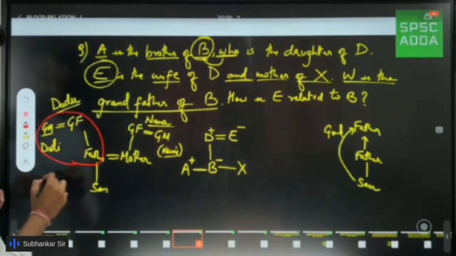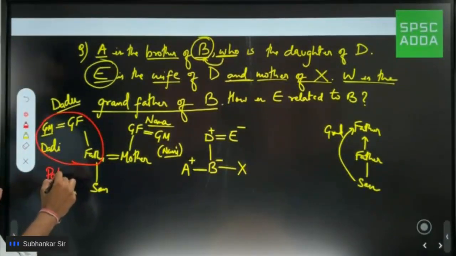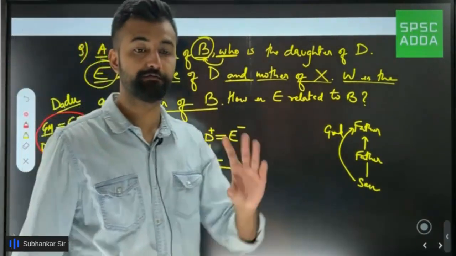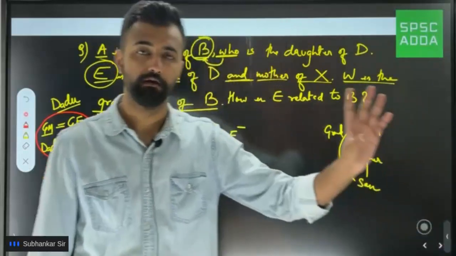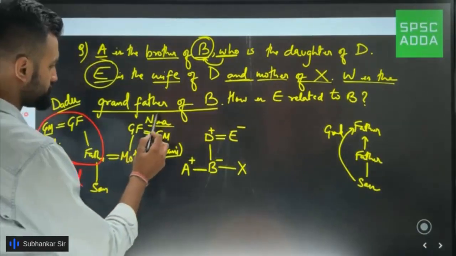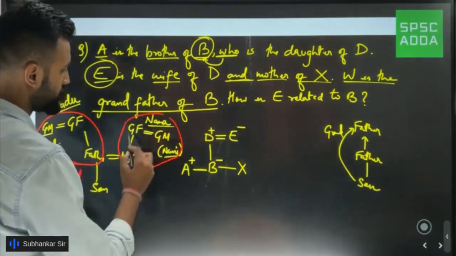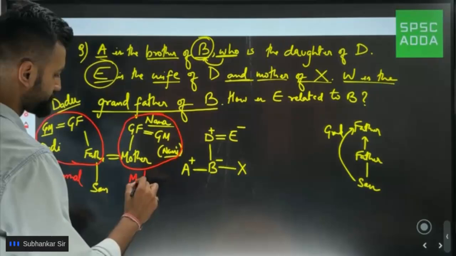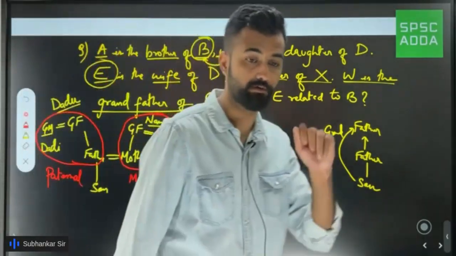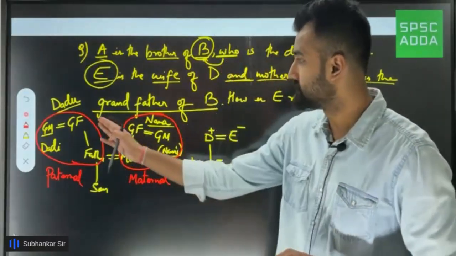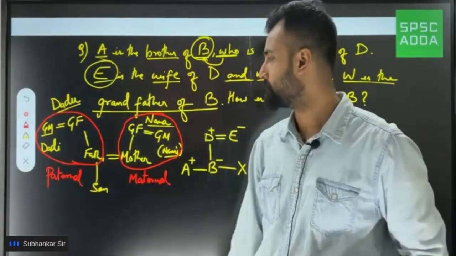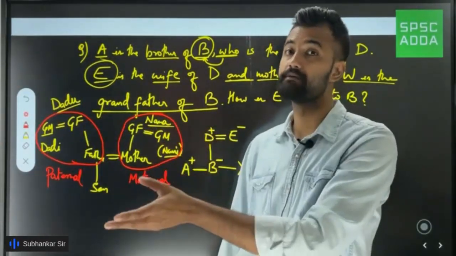The first term that I say is paternal. Paternal means what? Paternal means when I talk about my father's family side. Okay. Similarly, if I talk about my mother's family side, I would call it maternal. Okay sir, now I understood: what is paternal, what is maternal. If I talk about Dadaji, Dadi, that would be from my father's side. But if I talk about Nana, Nani, that would be from my mother's side.